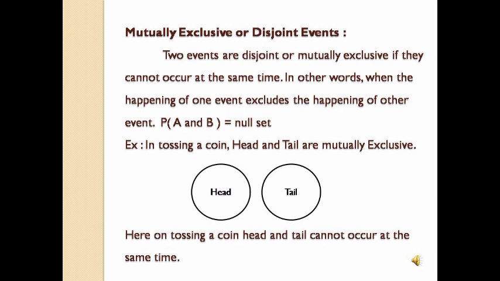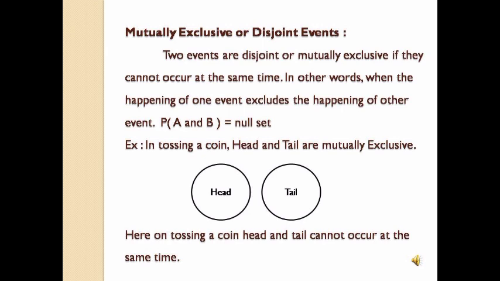How can we say that head and tail are mutually exclusive? As I said, mutually exclusive events means two events cannot occur at the same time. When we toss a coin, we'll get either head or tail. Is it possible to get head and tail at a time when we toss a coin? No. It is not possible to get both head and tail at a time.